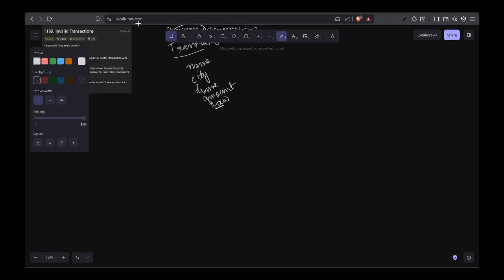So imagine if there is an array like this and indexes are 0 1 2 3, right? Let's say this is false, this is false, this is true, and this is true. So this is the invalid array, right?